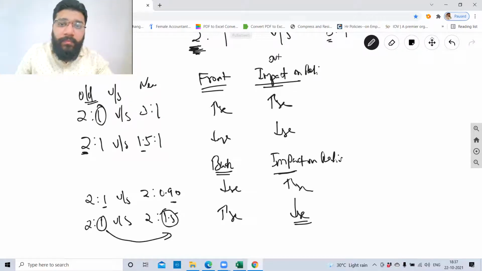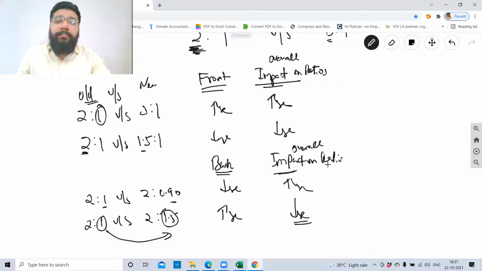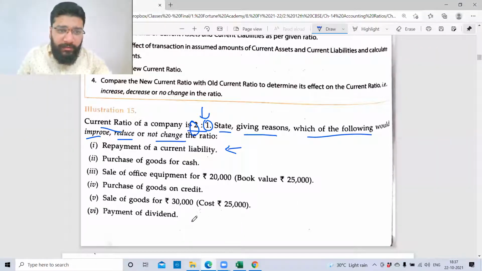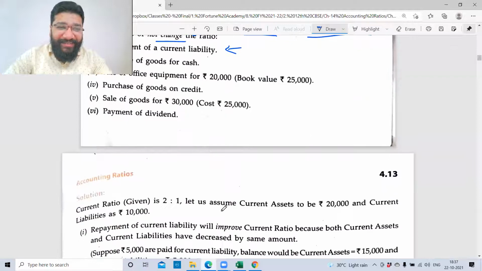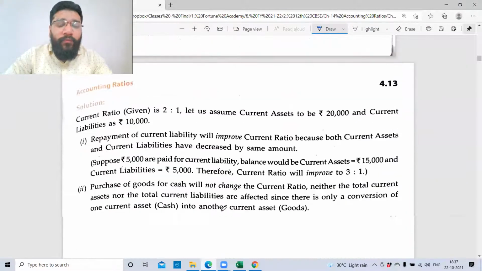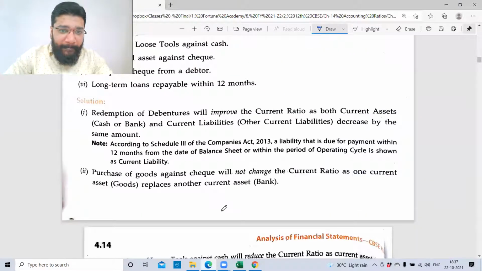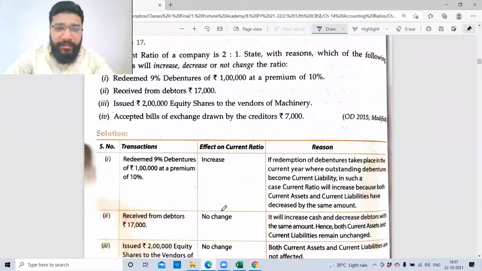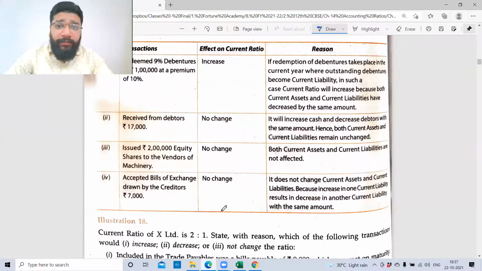No doubt, sir. Overall impact on ratios. Can I move forward? Or do you want me to do one more question of this type? Enough? Okay. Guys, can I go forward? Yes, sir. We have worked out all these questions in detail in regular class. So I hope you don't have any doubts.